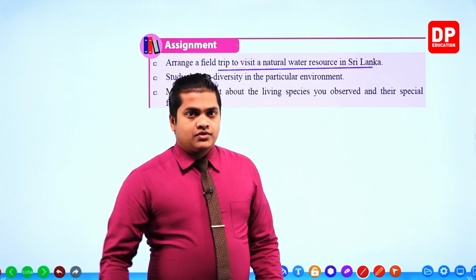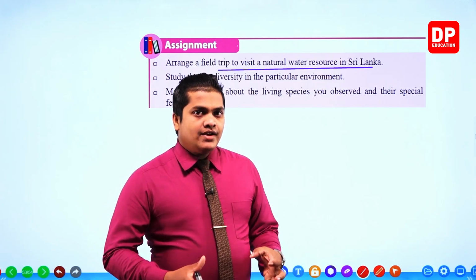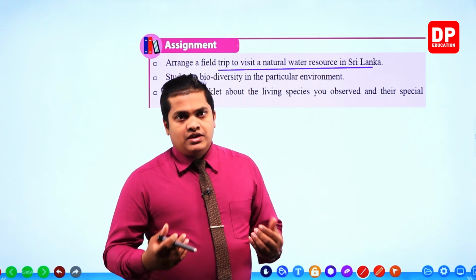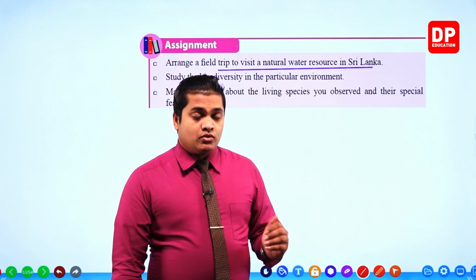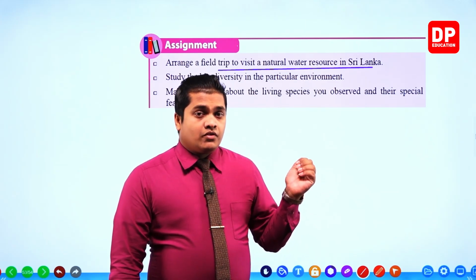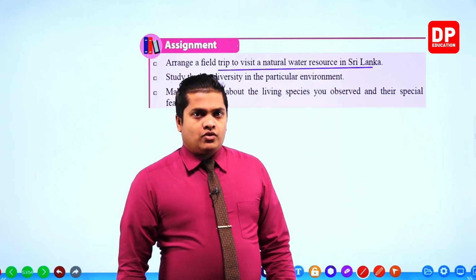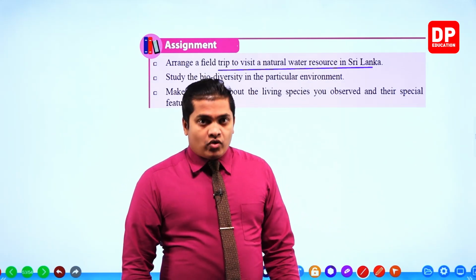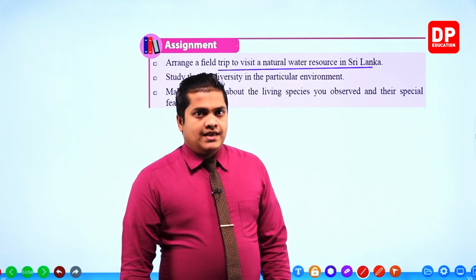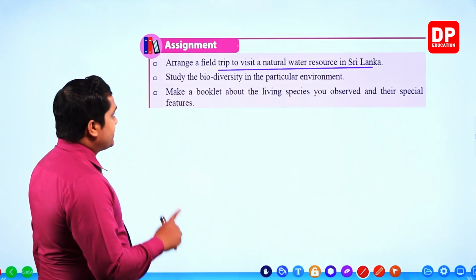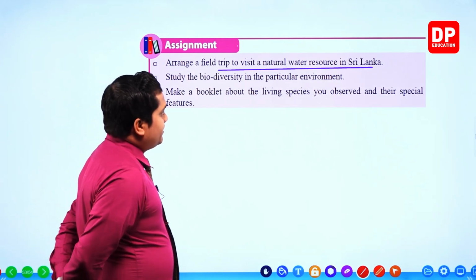Okay, so you have to plan a special kind of trip with your schoolmates or with your parents. However, try to visit a place, or else just imagine a place which you have already visited. Then what do you have to do? My dear children, study the biodiversity in the particular environment.